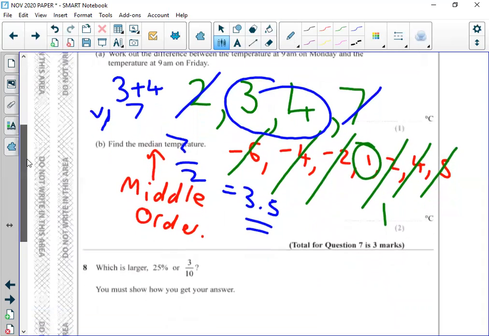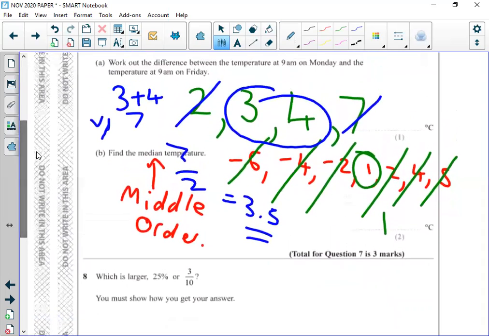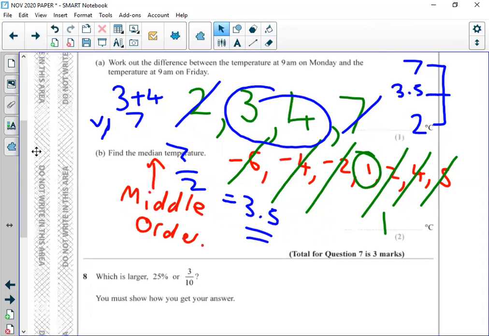Because what you are saying when it comes to data is it's a range of data. So I'm saying my smallest piece of data is a 2. My largest piece of data is a 7. So all of my data is in that range somewhere. Every child in that class is somewhere in here. It just so happens that the middle child would be at 3.5. It's not the midpoint between 7 and 2, but it's the middle value between the data that we've got in front of us. Okay? Does that make sense? Yeah, really quite a big topic that is, if I'm honest with you. It does come up quite a lot.